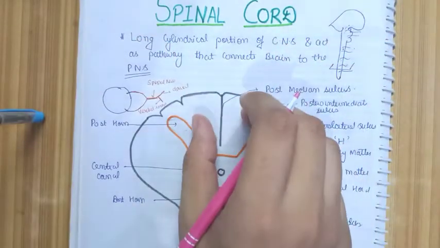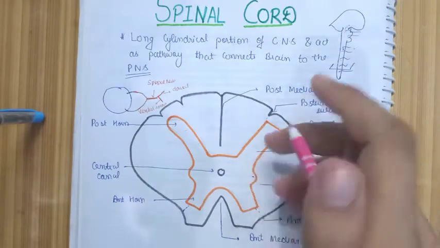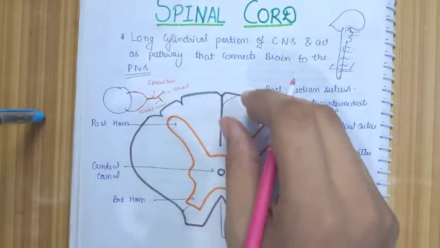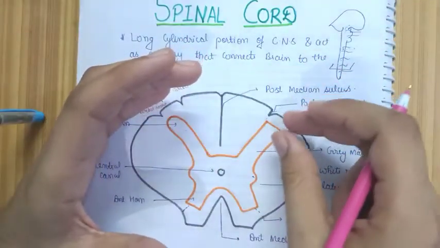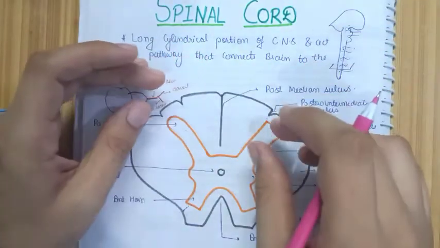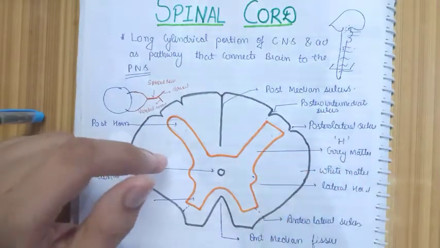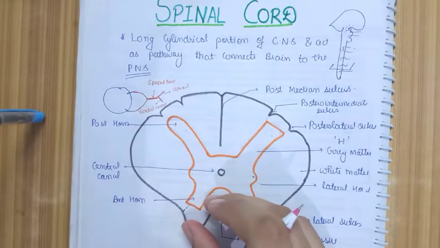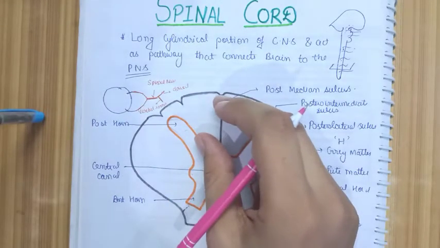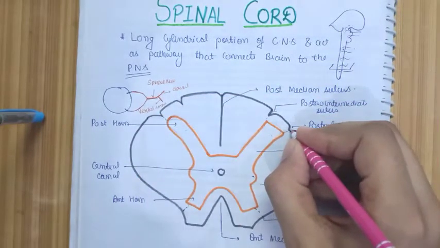Now you can see the white matter is present in different regions and is divided by the sulcus into different regions. So the whole white matter outside is divided into different regions by the sulcus and the different parts of the gray matter. This lateral part is called the lateral funiculus. On the anterior side we have the anterior funiculus and on the posterior side we have the posterior funiculus. So this is the sulcus, that is the posterior lateral sulcus.